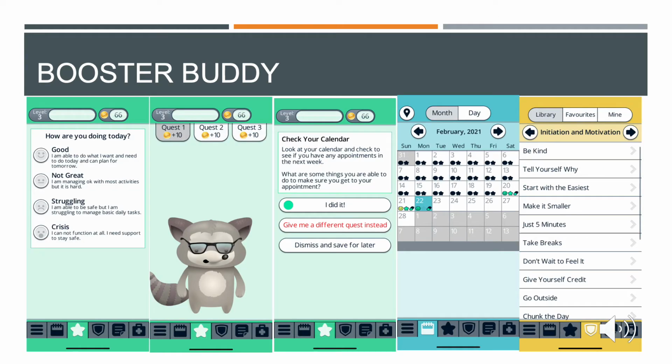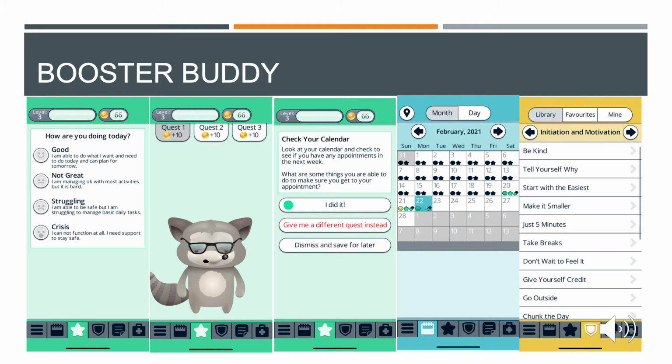So here are a couple screenshots directly from the app. Basically, when you download it, it'll ask you a set of questions, kind of gauging what symptoms you typically experience. The picture on the left shows the daily check-in. As you can see, you have good, not great, struggling, or crisis. Depending on which mood you pick, it'll kind of gauge what your quests are going to look like for the day.